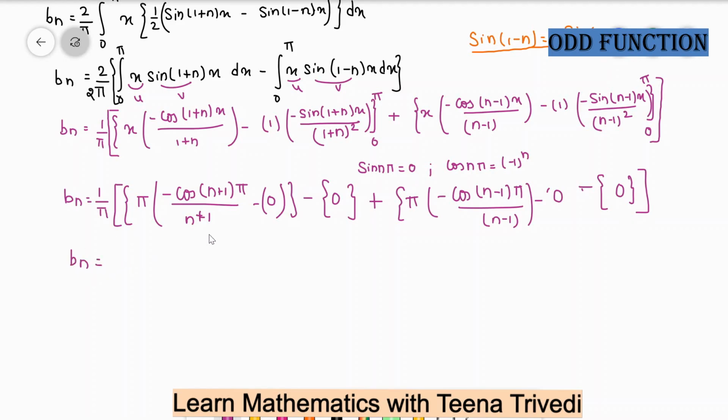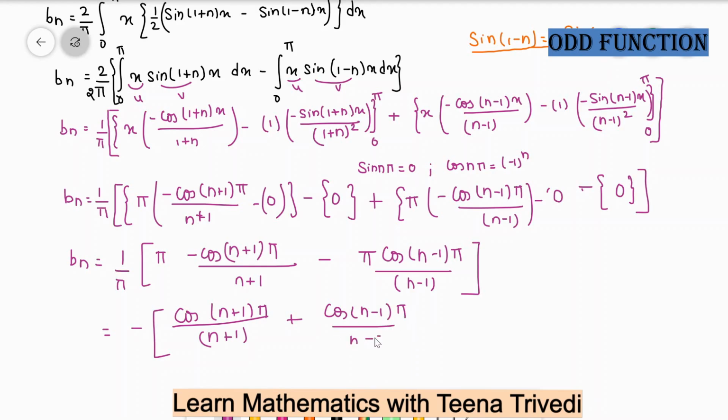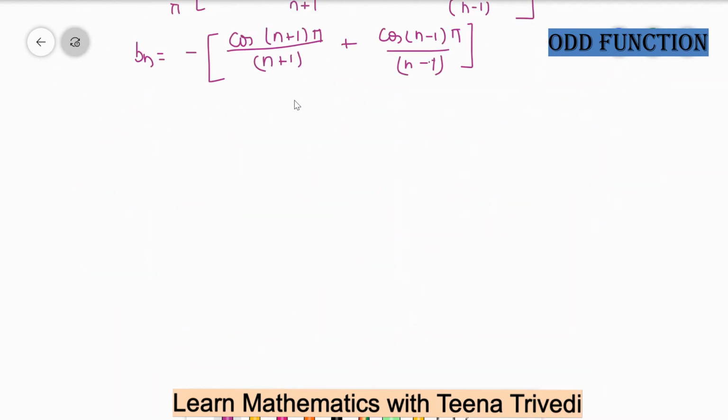So Bn is equal to 1 upon pi, minus cos (n plus 1) pi divided by n plus 1, and again minus pi cos (n minus 1) pi divided by n minus 1. So it will be cancelled. Cos (n plus 1) pi divided by n plus 1 plus cos (n minus 1) pi divided by n minus 1. So this is the value of Bn.